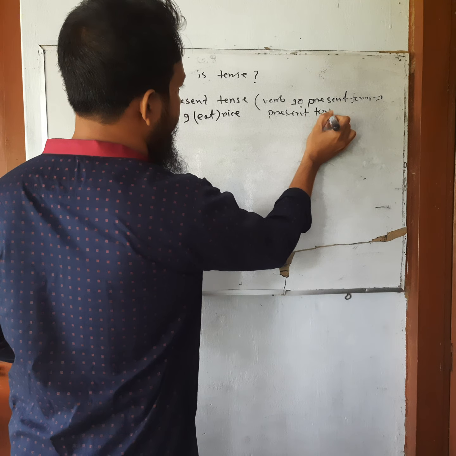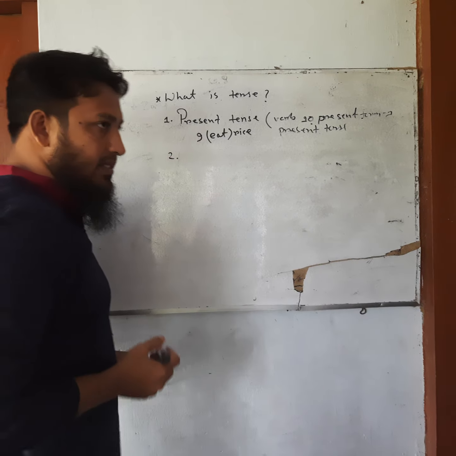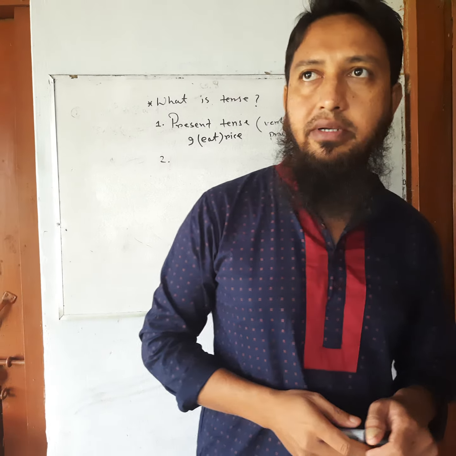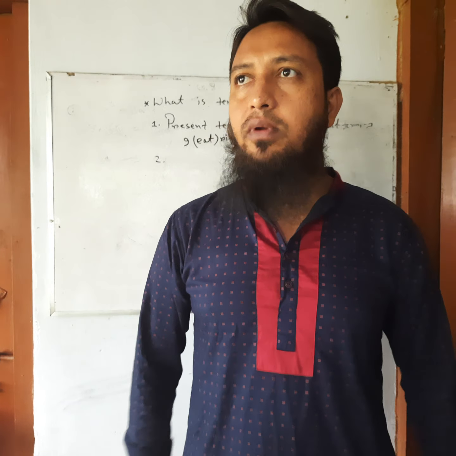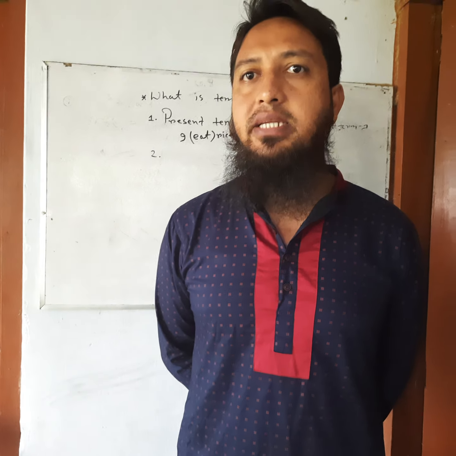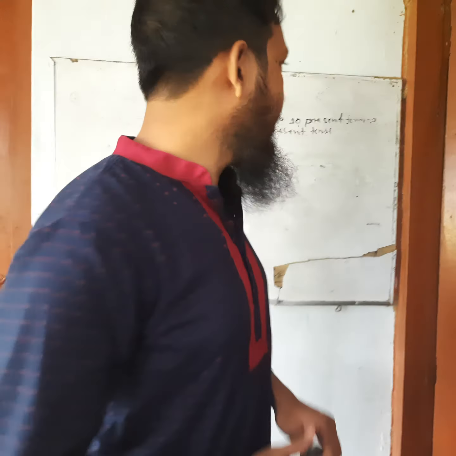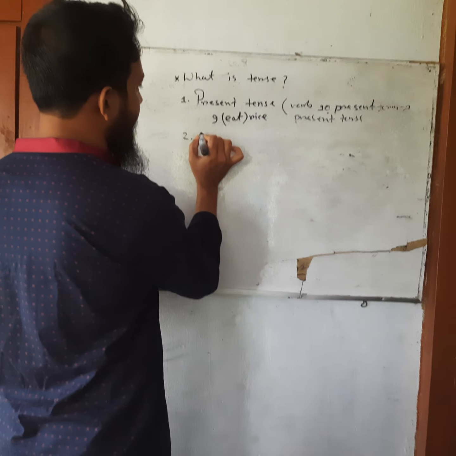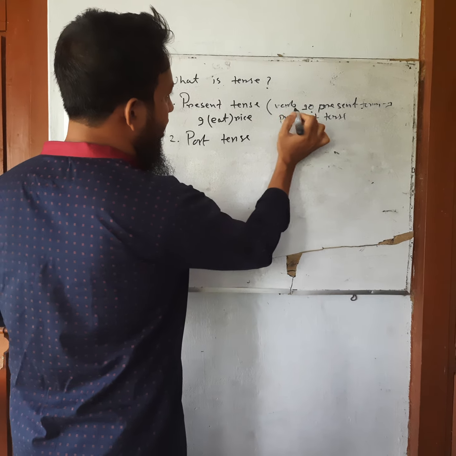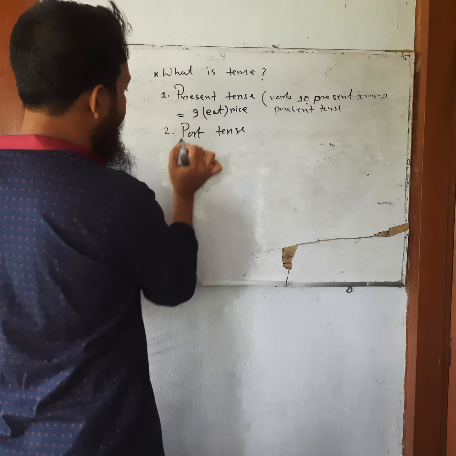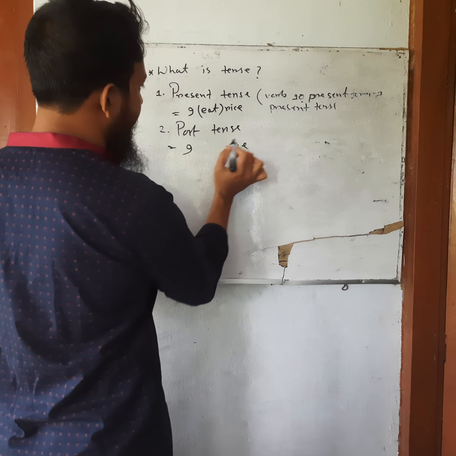Present tense. And then if we want to learn the past tense, past tense will carry the past form of verb. So if we want to write a past tense, we must write the past form of verb. In this example, the subject will be same and the verb will be same.